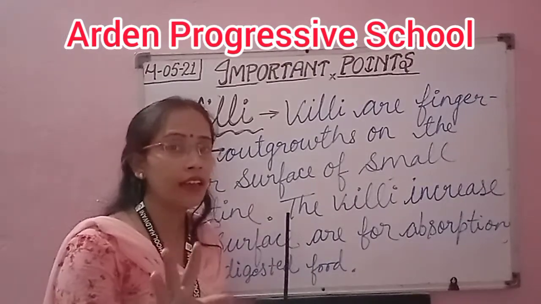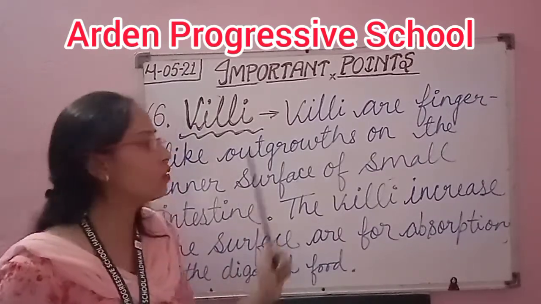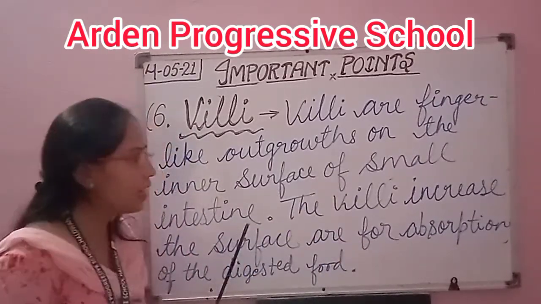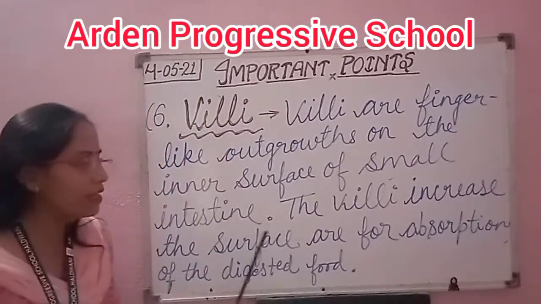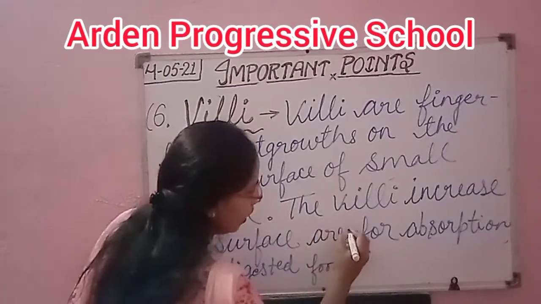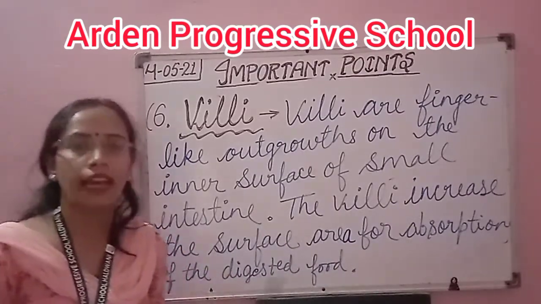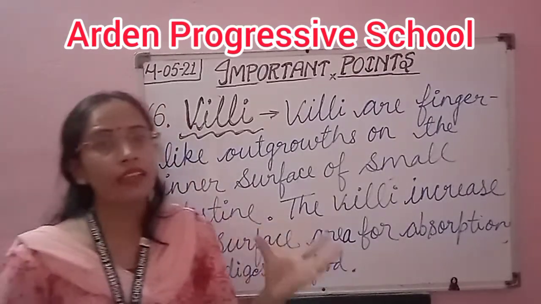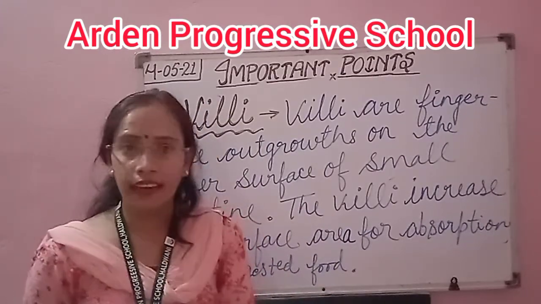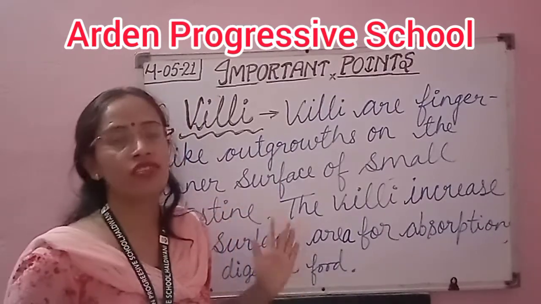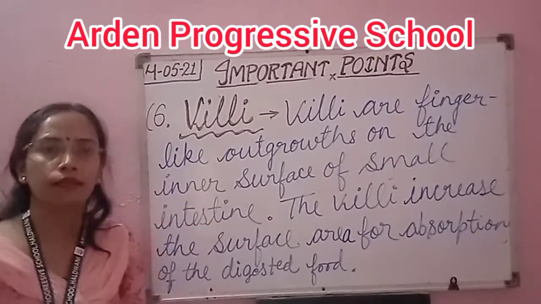There are two questions related with villi. Where are the villi present? Villi are present in the small intestine. And what is the function of villi? The villi increase the surface area for absorption of the digested food. The role of the small intestine is absorption, so with the help of villi the digested food is absorbed. Okay, so this is all about the villi.